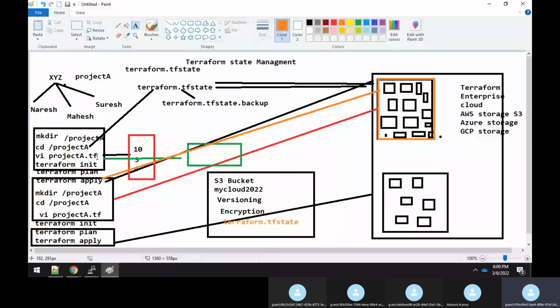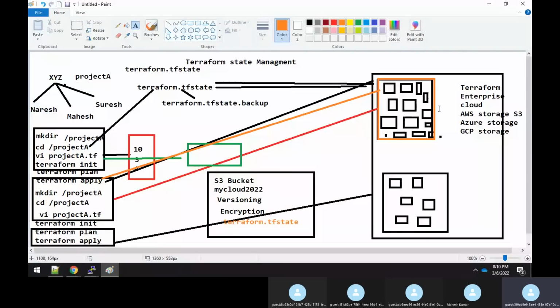So what will Mahesh do? He'll take this file and make some changes into it. Once he does the changes, he will try to do an apply. The apply will check this S3 bucket: is there any file with the name terraform.tfstate? Yes, it is there. So Mahesh has made some more changes. It understands, okay, I have to make some more changes to the same resources that were created by Naresh.